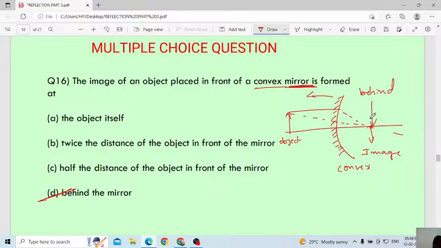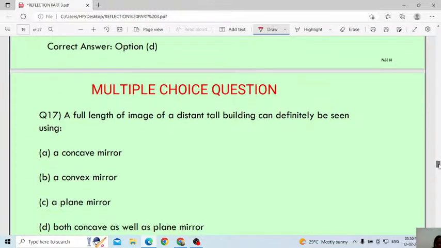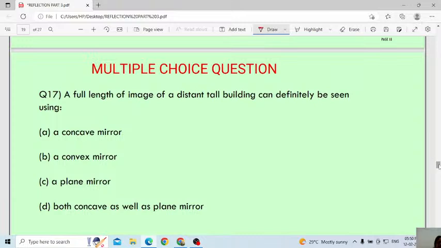Otherwise we will get confused in MCQ. Writing theory is okay, but solving MCQ problems will be a little difficult if you don't know the concept.